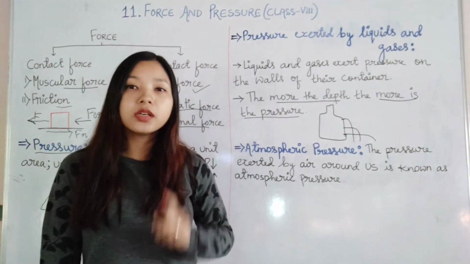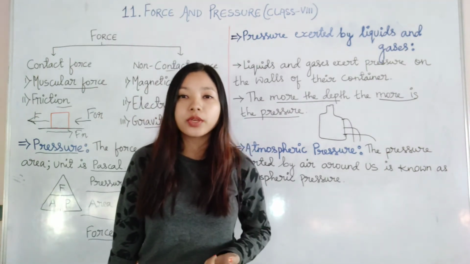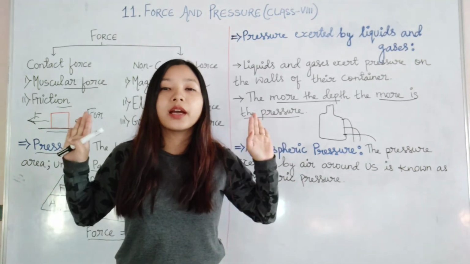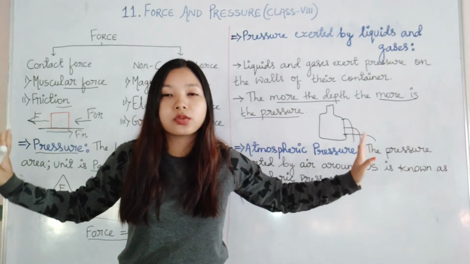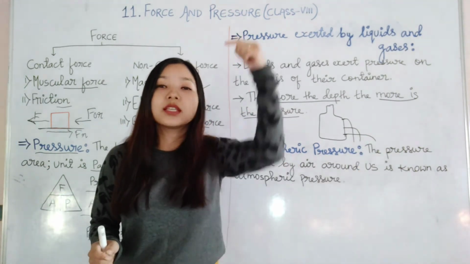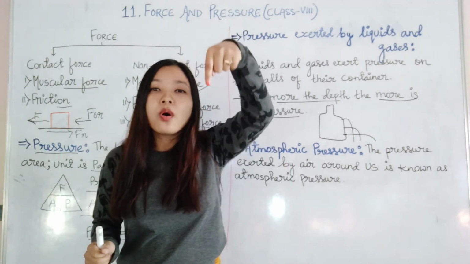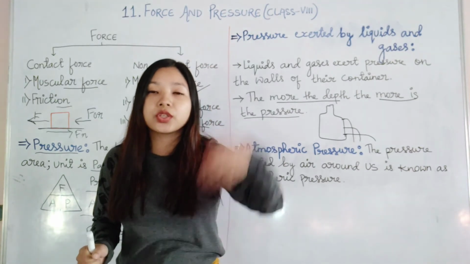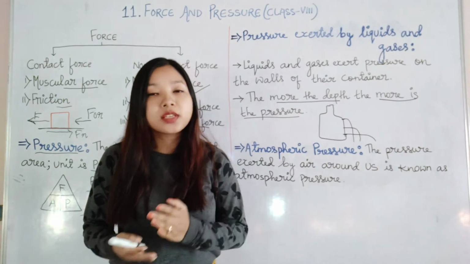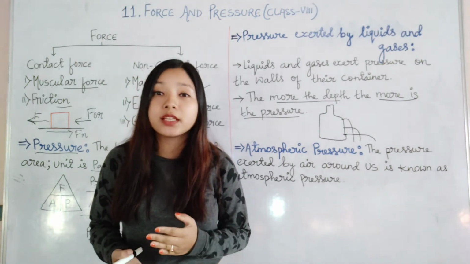So you remember, gas and liquid both apply force, and they apply force downward also and sideways also, and the more the depth, the more the pressure. As you go deeper, the pressure will increase, both in the case of liquid as well as gas.